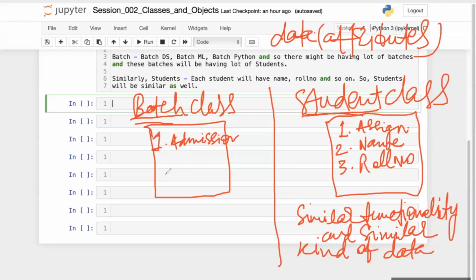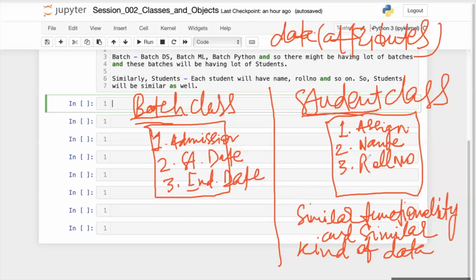All the batches should have some schedule for how long the batch is, when it starts and when it ends. Every batch should have some start date and some end date. Likewise, there may be different functionalities or data inside each batch.